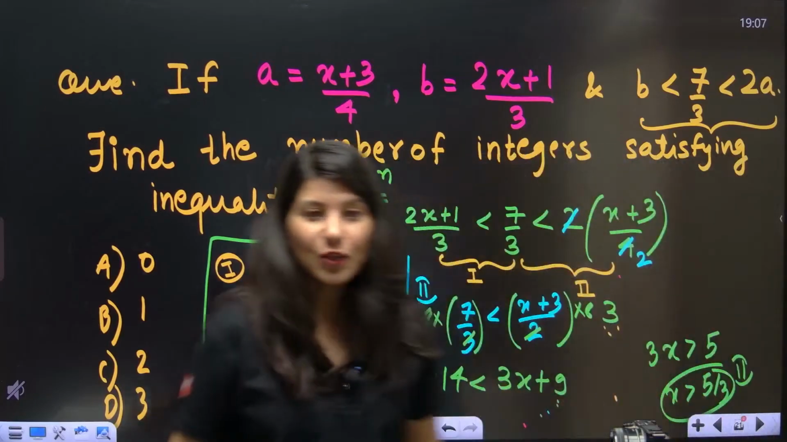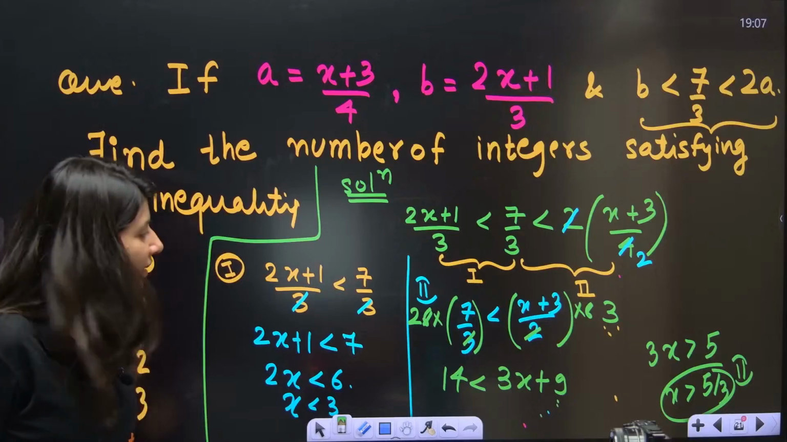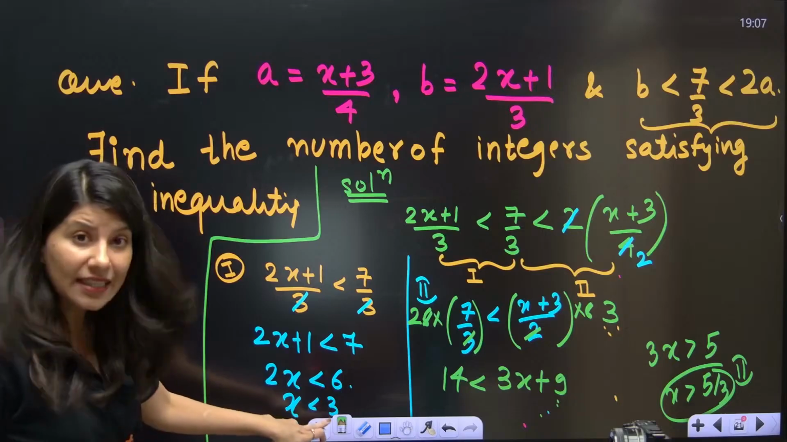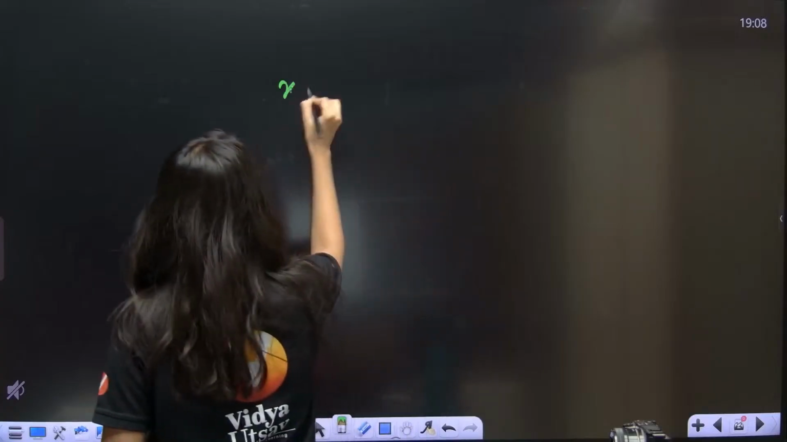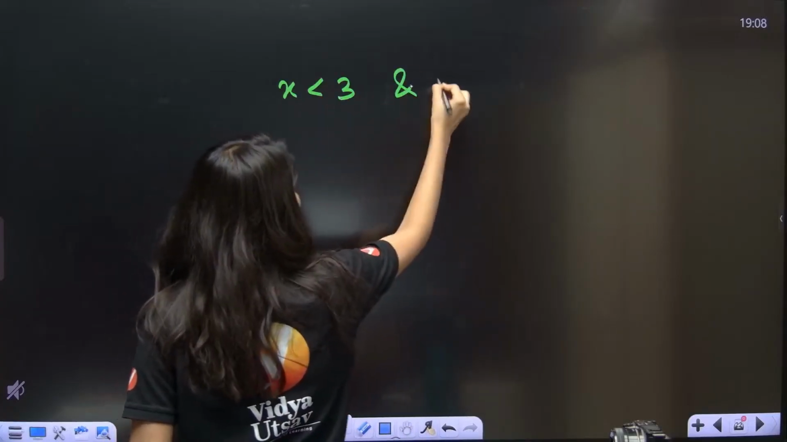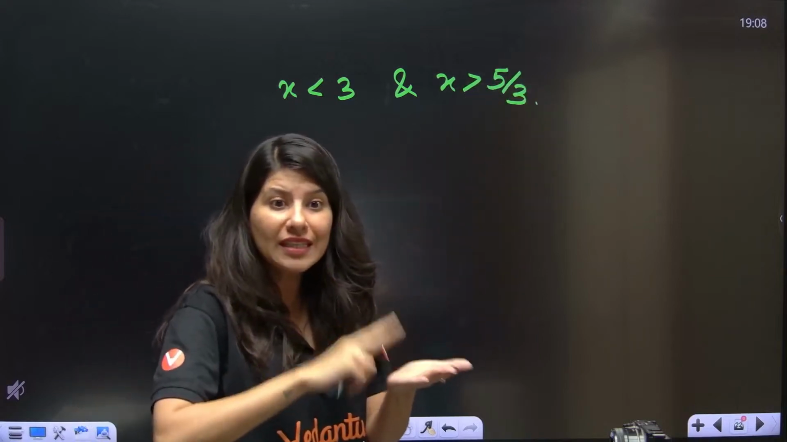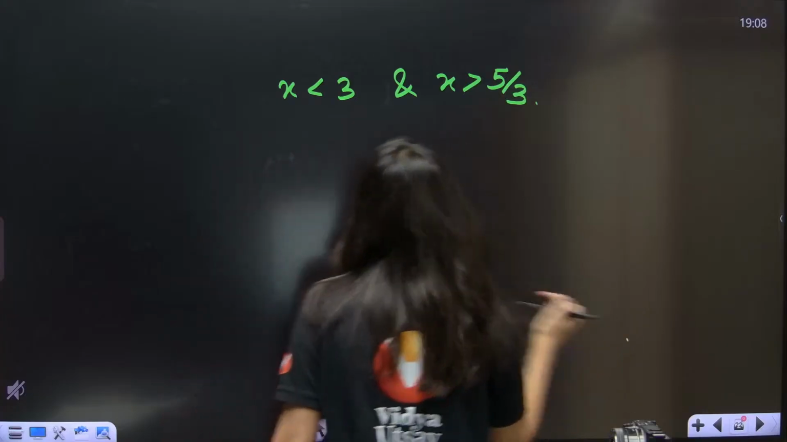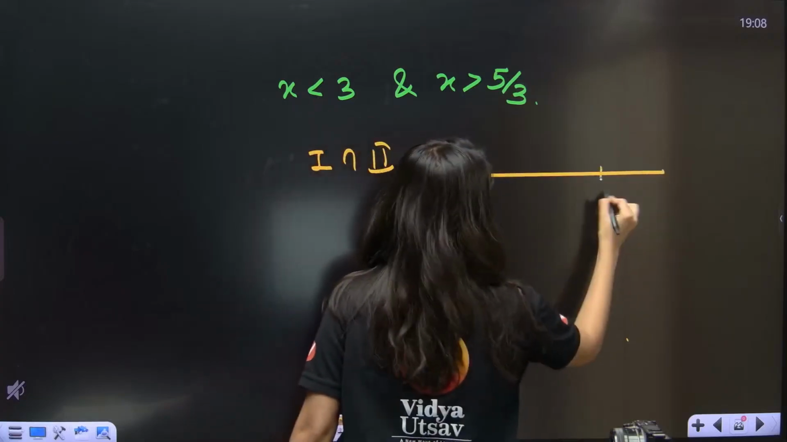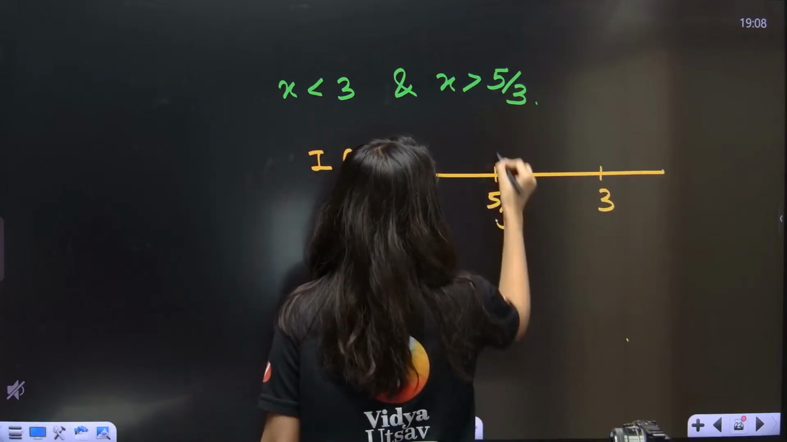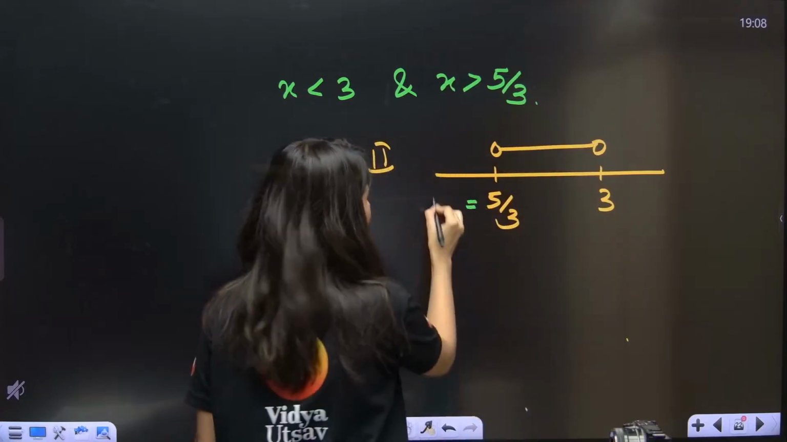Now intersection or union, everybody? Okay, so this is saying x less than 3 and this is saying x greater than 5 by 3. Because it is a double inequality, you want both the inequalities to get satisfied. So you want the intersection. So x less than 3 but greater than 5 by 3. I think this is what you're going to get. 5 by 3 is what? 5 by 3 is 1 point something.